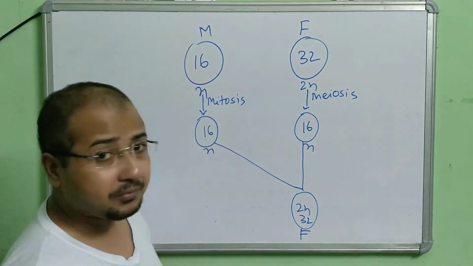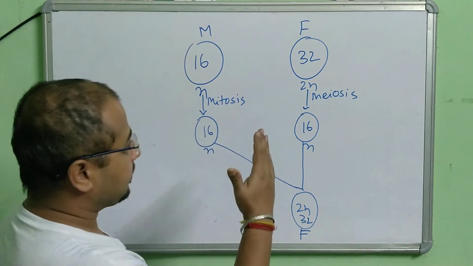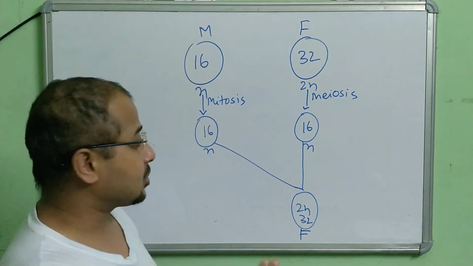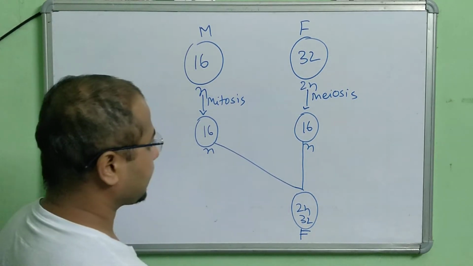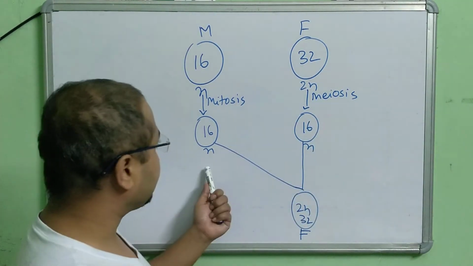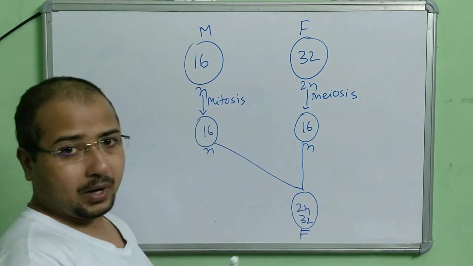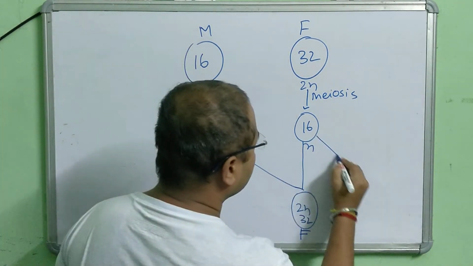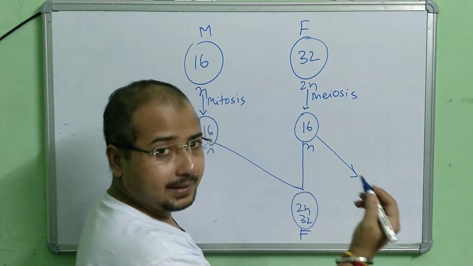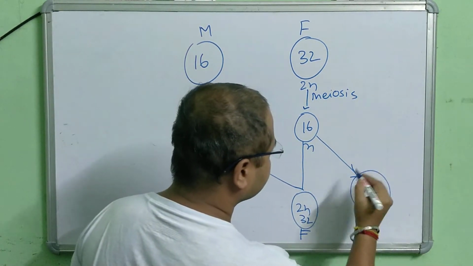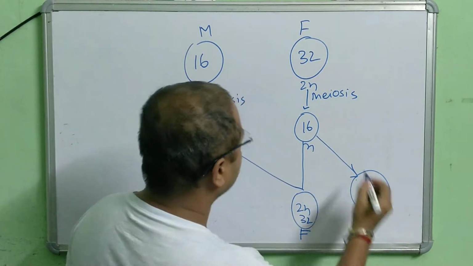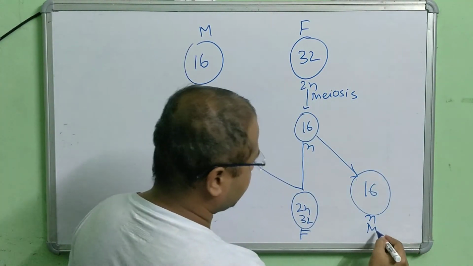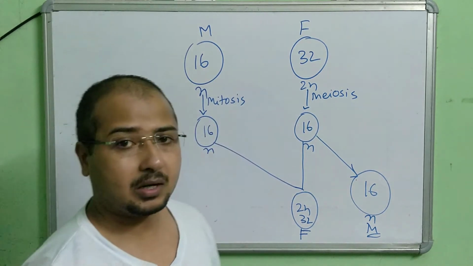Now if the female egg does not fuse with the male gamete, then this egg develops into a male, because the number 16 will remain n. Understood?